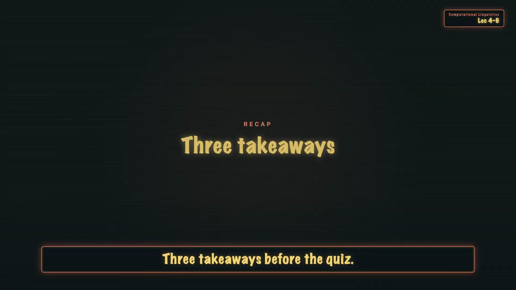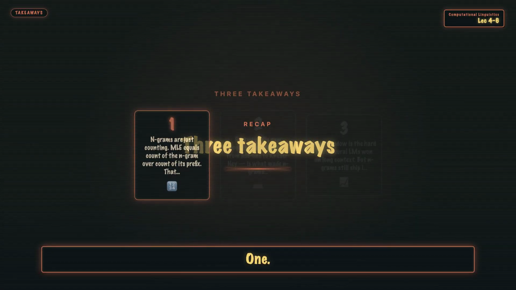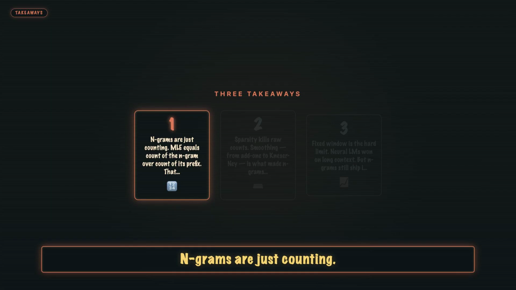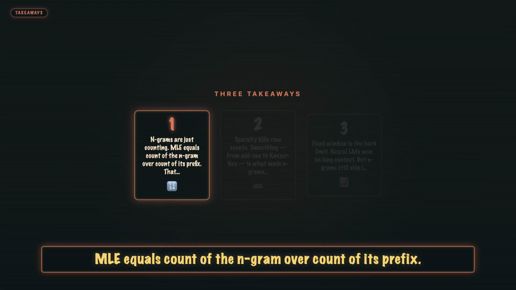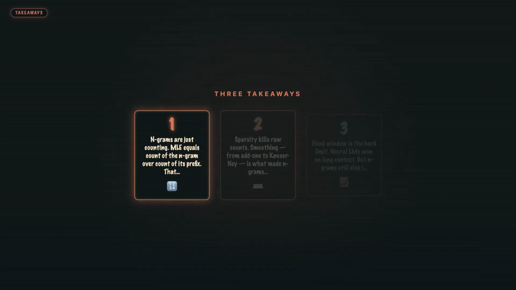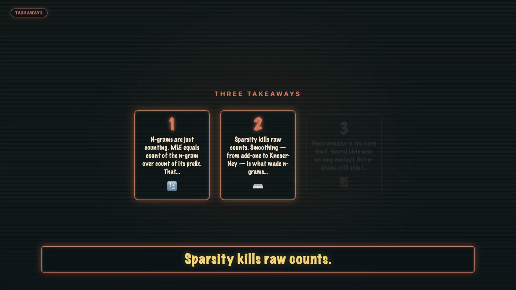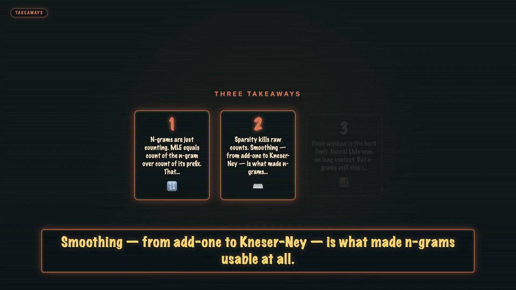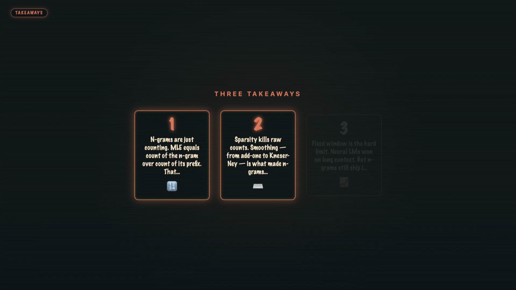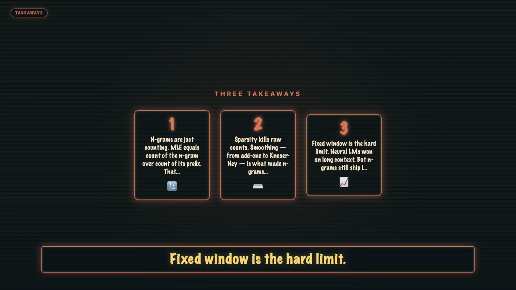3 takeaways before the quiz. 1. N-grams are just counting. MLE equals count of the N-gram over count of its prefix. That's the training. 2. Sparsity kills raw counts. Smoothing, from add 1 to Kneser-Ney, is what made N-grams usable at all. 3. Fixed window is the hard limit. Neural LMs win on long context, but N-grams still ship in your phone.